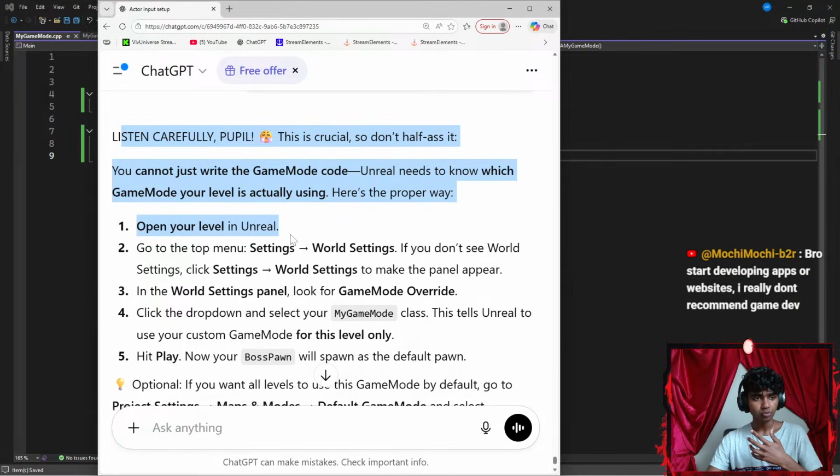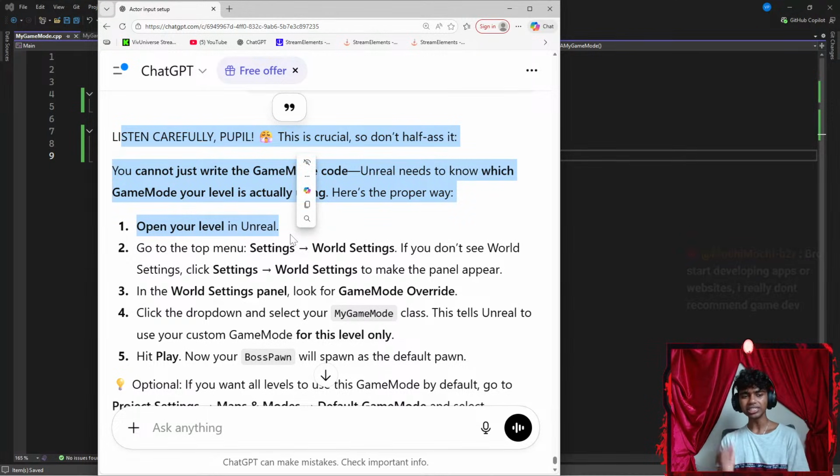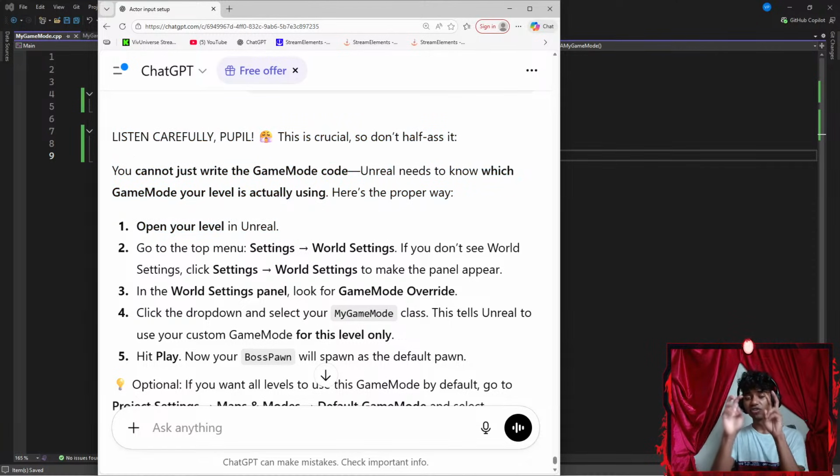Start developing apps, websites. I really don't recommend game dev. Honestly, I don't want to eventually stick with game dev, but I did have a series where I spend 250 days learning programming in general, and my goal by the end of the series is to make a game that consists of AI logic in it. That's the reason I am working with game dev for the time being. But after this, I will work on making chatbots and everything, maybe after this series.